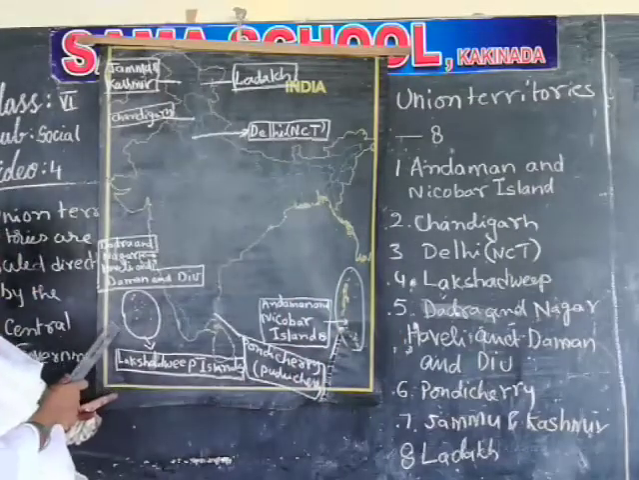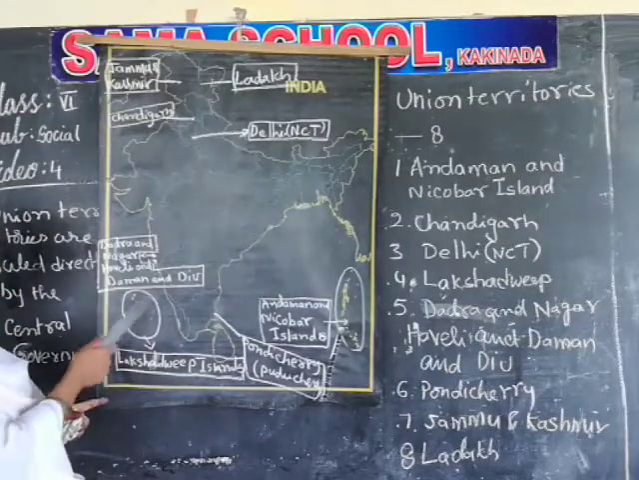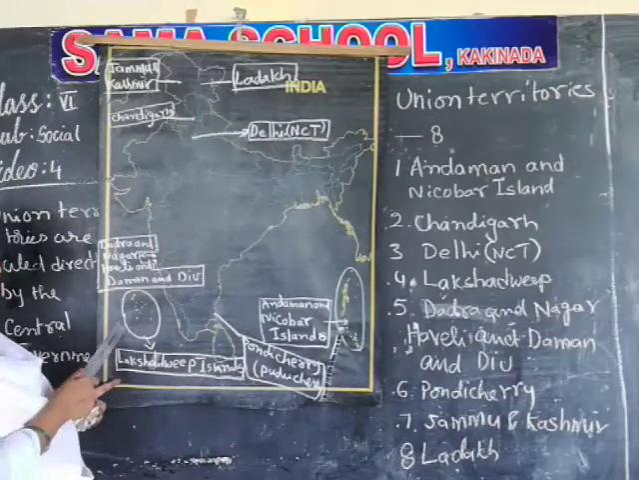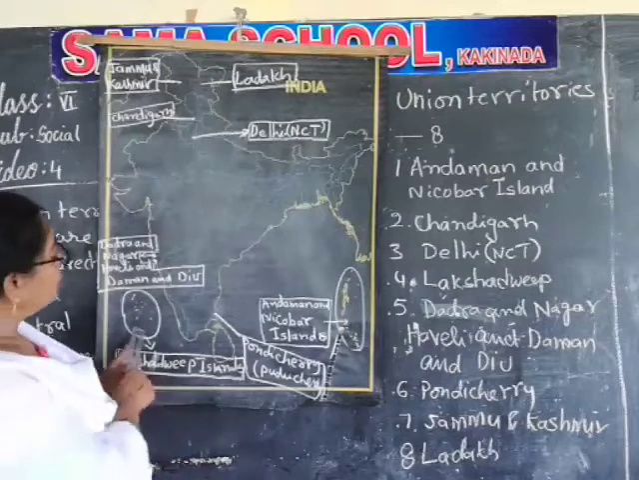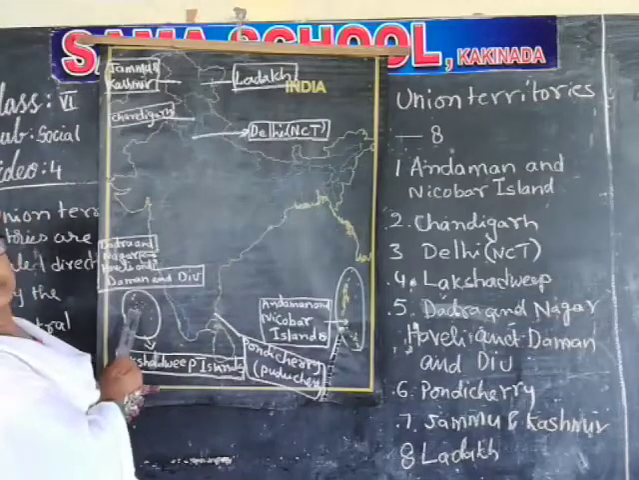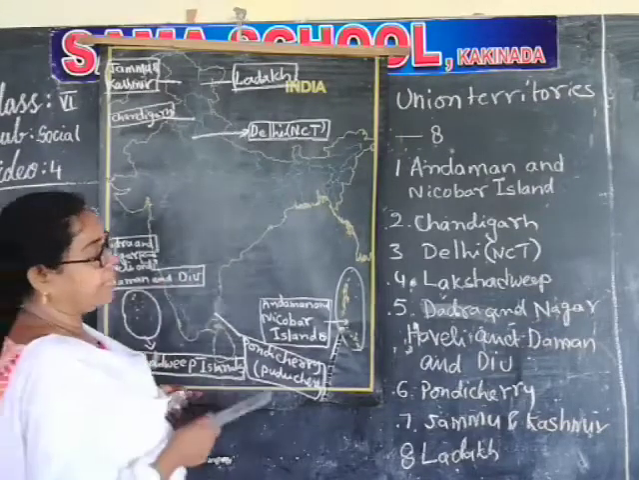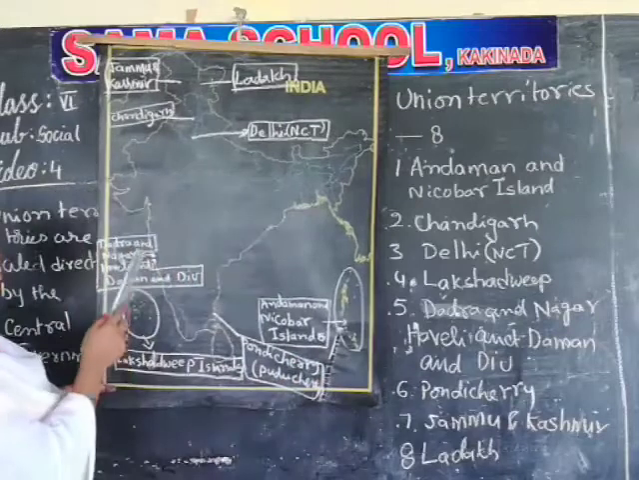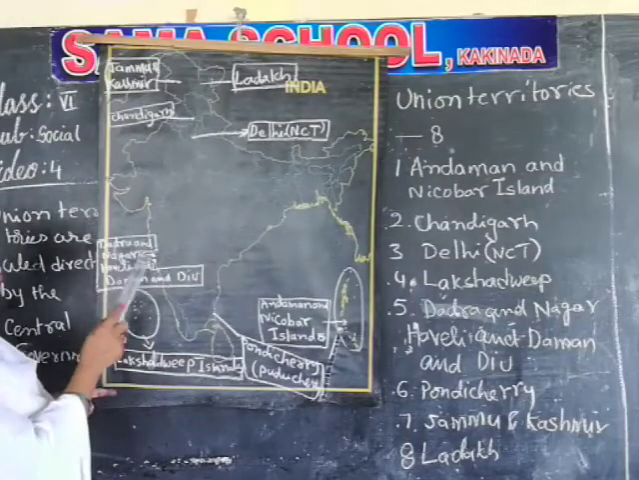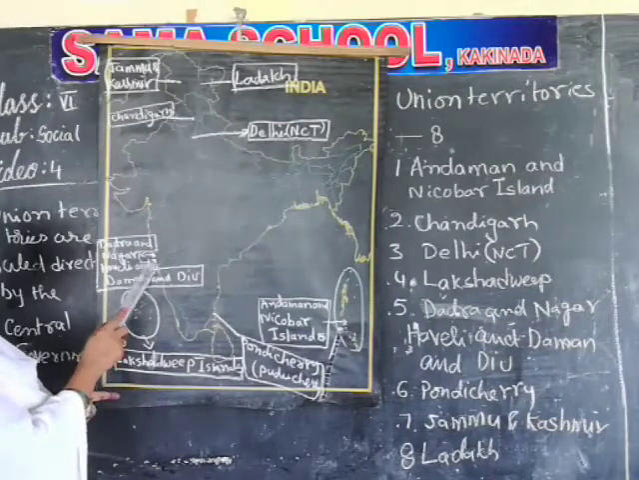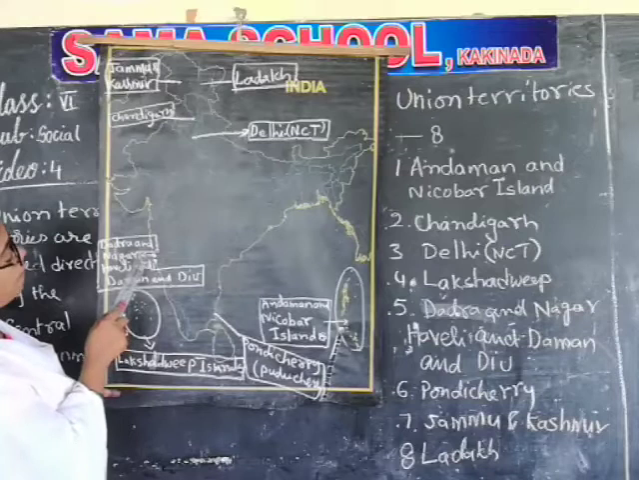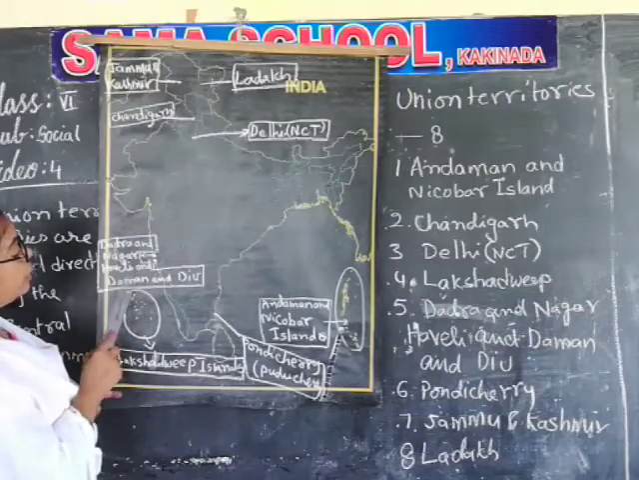Lakshadweep is in the Arabian Sea. Some land parts are there, all together called Lakshadweep Islands. They are in the Arabian Sea, on the left side of India. These are also part of India. Next one is Dadra and Nagar Haveli. I told you, it is south of Maharashtra and north of Goa. Goa is the smallest state. So the upper one is Dadra and Nagar Haveli, the lower one is Daman and Diu.